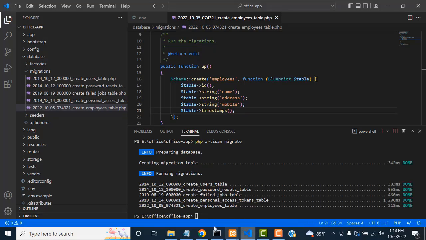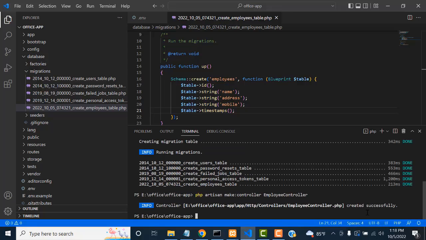So let's go back here and paste it over here. Which controller am I going to create? Which table? Employee table. So based on the employee table, you have to create a controller named employee controller. Press enter key. Now you can see the success message: your employee controller has been created successfully. That's it. php artisan make:controller.